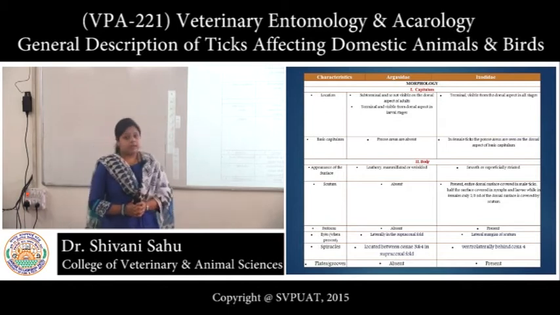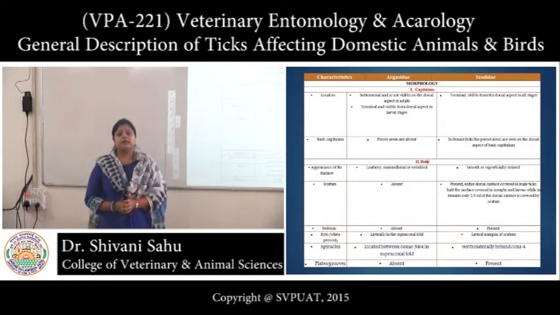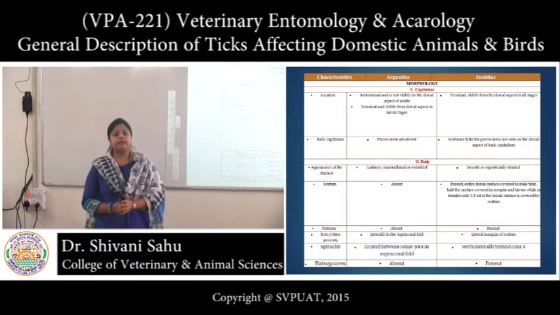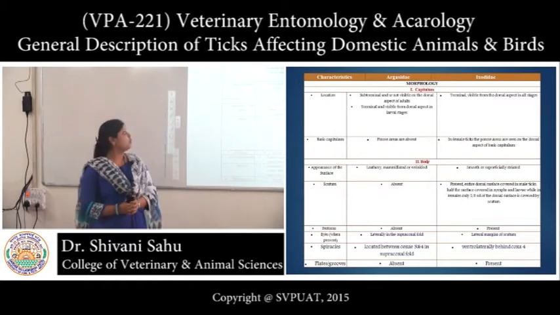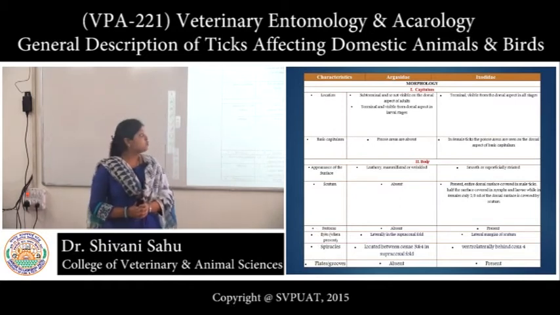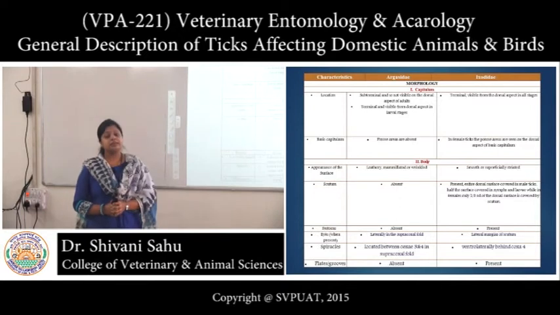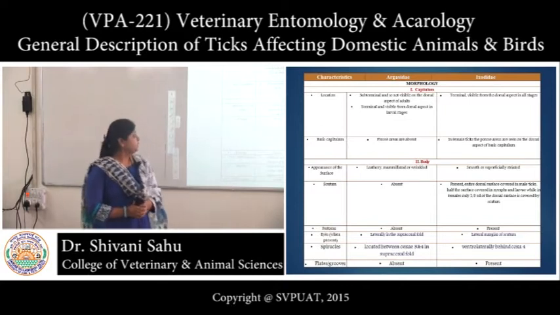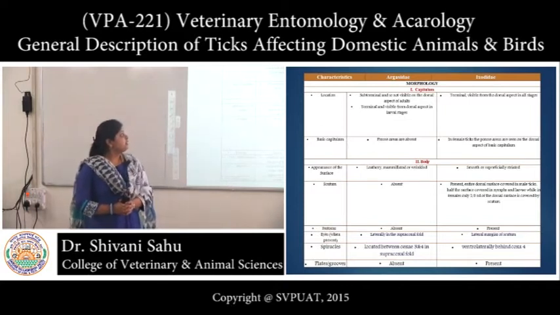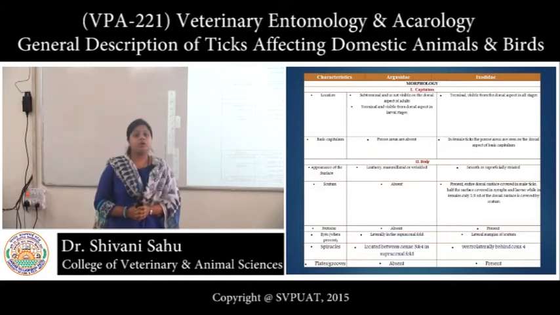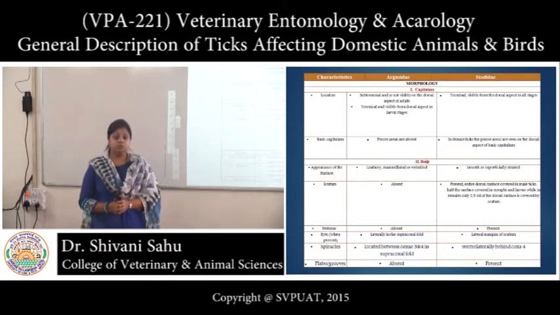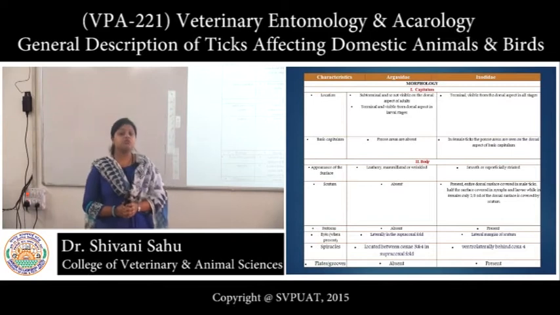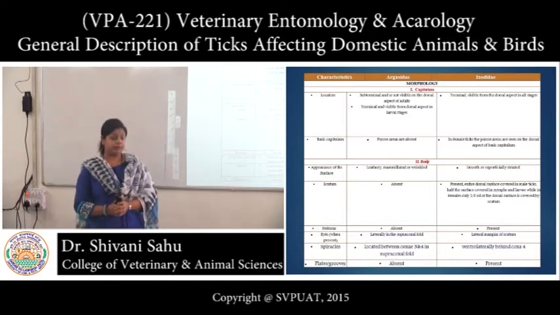So the porose areas, what are the porose areas? They are clusters of tiny depressions present on the anterior surface of the basis capituli. They are absent in females in Argasidae, whereas present in females in Ixodidae. Then the body surface is leathery or mammillated in Argasidae, whereas it is smooth, with the presence of a scutum, in Ixodidae.